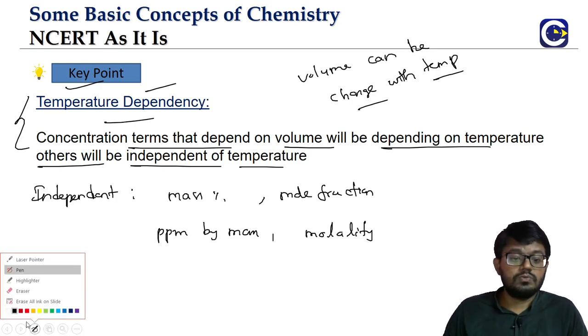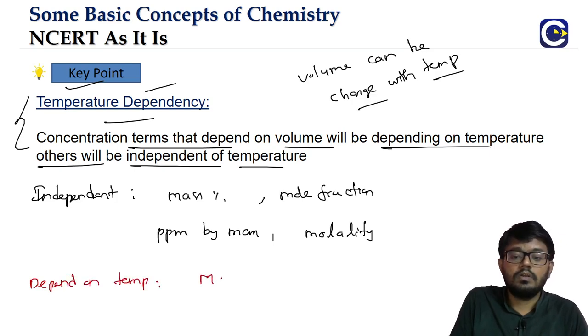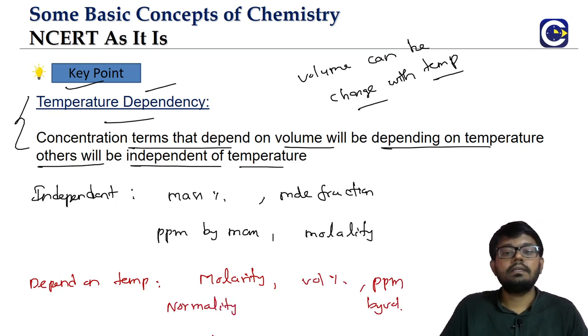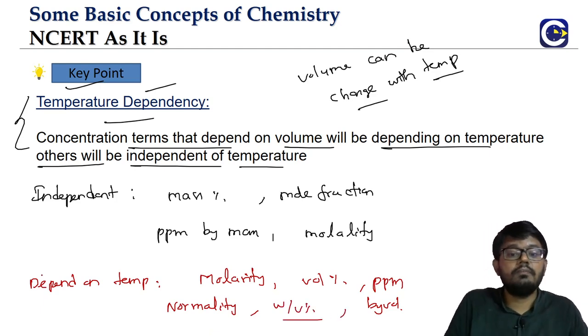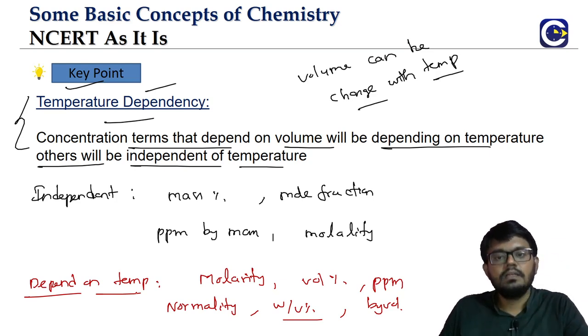So we can write that list also. What are the ones that will depend on temperature? Molarity, volume percentage, ppm by volume, normality. All these, including weight by volume percentage also, because that also has volume. So all of them will be depending upon the temperature. This is about the concentration terms that are independent of temperature and the ones that depend upon temperature.